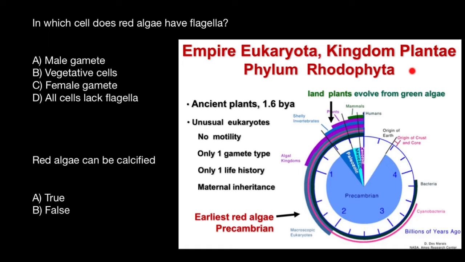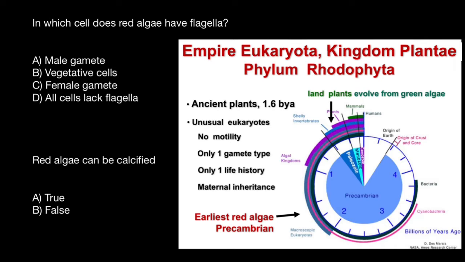Red algae, or Rhodophyta. It is a phylum which we can find in the kingdom Plantae and empire Eukaryota. Take a look. Origin of life on our planet. First bacteria about 3.8 billion years ago. Cyanobacteria about 3.5 billion years ago. And origin of eukaryotic organisms about 2 billion years ago. And origin of the earliest red algae about 1.6 billion years ago.